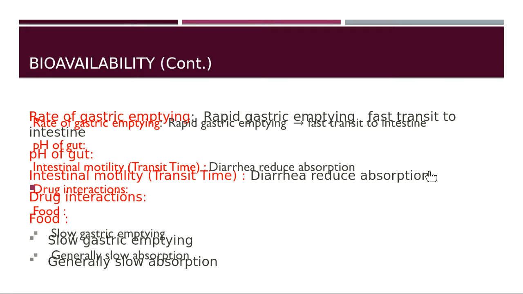So the drug will go very quickly to the intestine. Then pH of the gut. As I told you, weak acids are quickly absorbed from the stomach because the stomach has low pH, and weak bases are quickly absorbed from the intestine because the intestine has high pH.